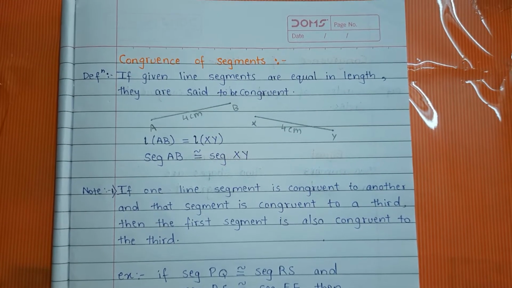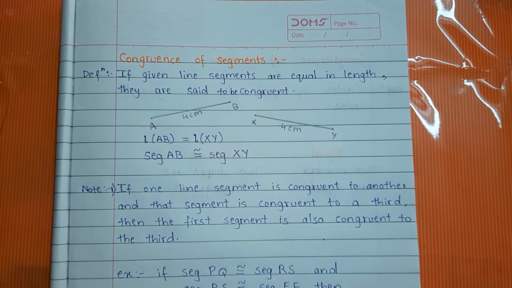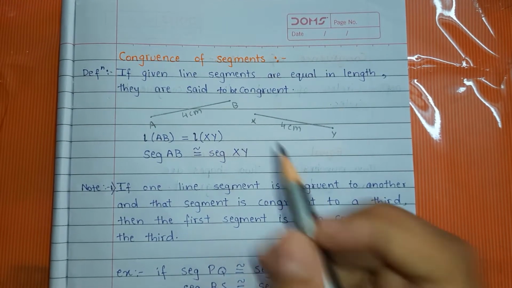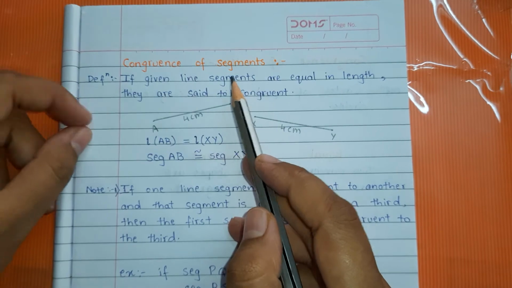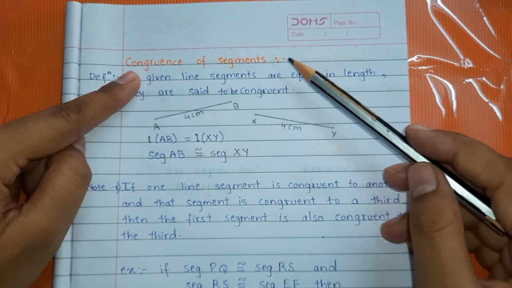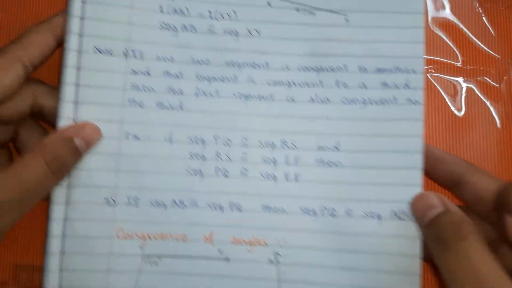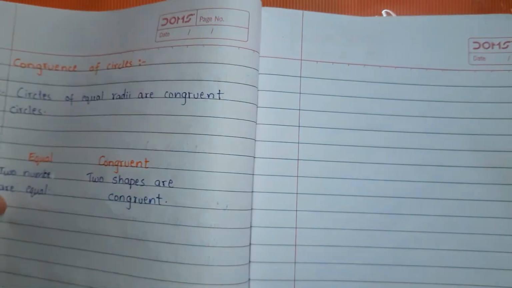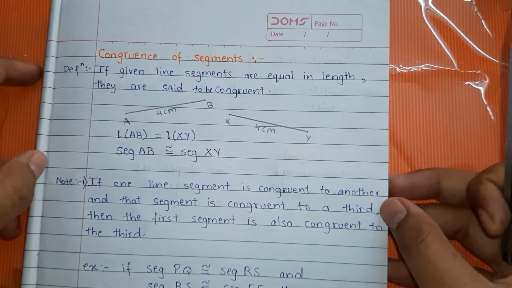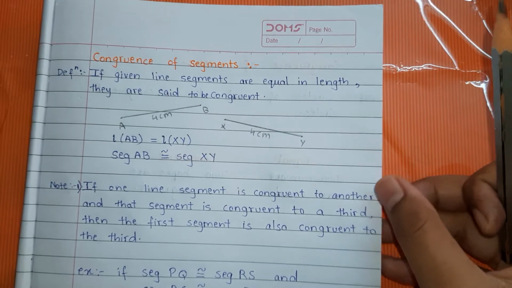Hello students, we are going to begin with our next topic, congruence. Congruence of segments. Basically, the topic is congruence, and in this we have to learn about congruence of segments, congruence of angles, and congruence of circles. So the basic word here is congruence. We have to study about congruence.